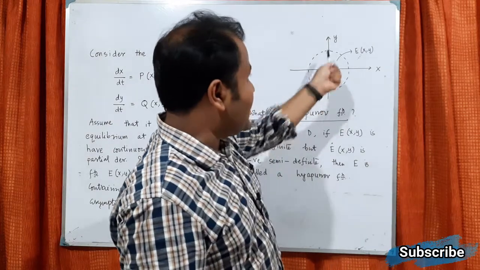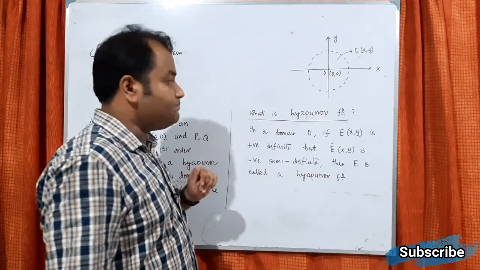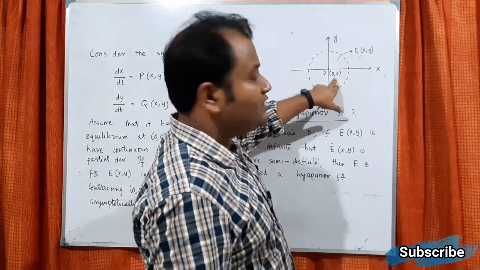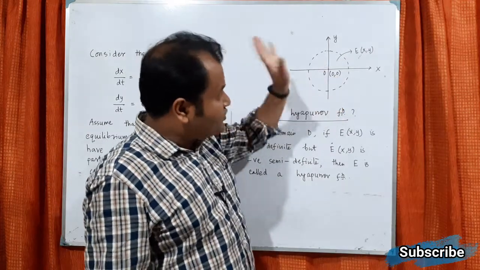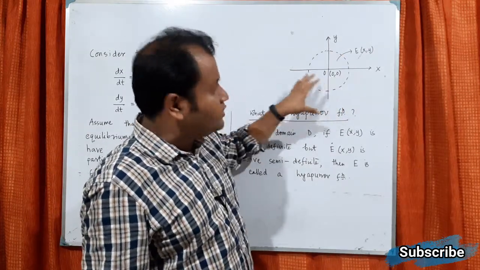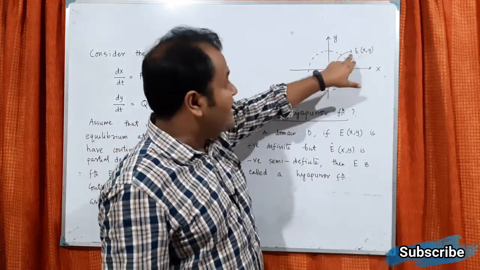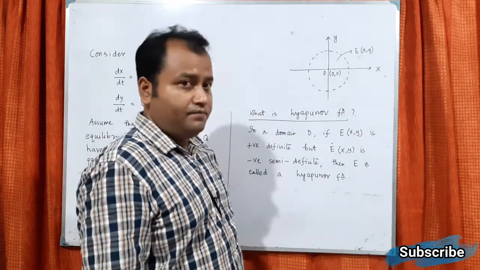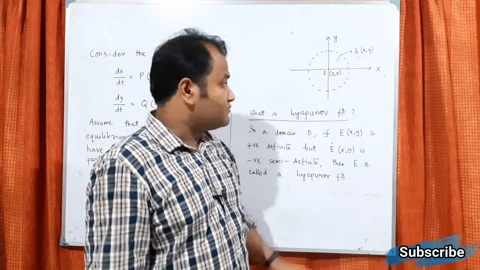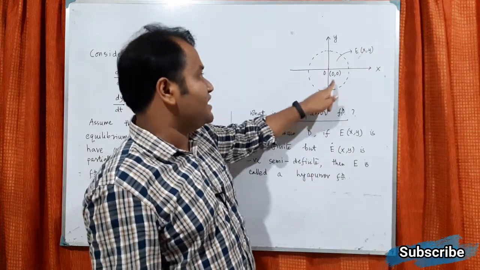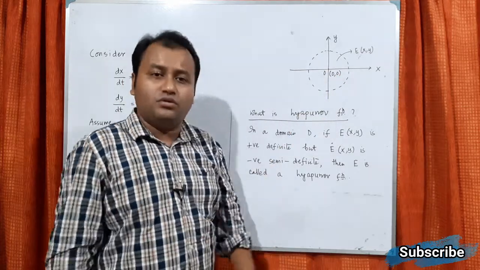I have given many theoretical aspects, but try to understand the diagram. Say this is the xy axis. Why have we taken the xy axis? Because x and y variables are present in the system. Now 0, 0 is the equilibrium point. We try to find a neighborhood, and within the neighborhood, if there is a function E(x,y) doing the job of a Lyapunov function, then we can say this point is asymptotically stable throughout.